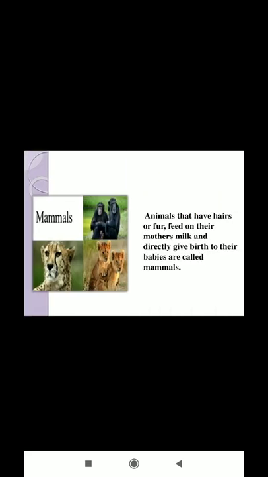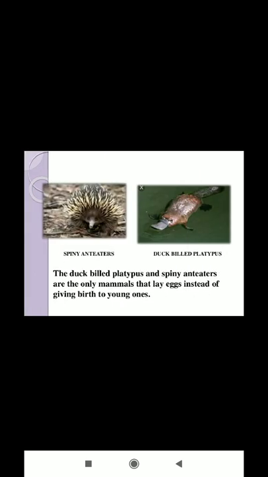The mother then gives birth to the young ones. Cats, dogs, lions, tigers, cows and elephants are some animals which give birth to their young ones. Human beings are also mammals and give birth to their young ones directly.